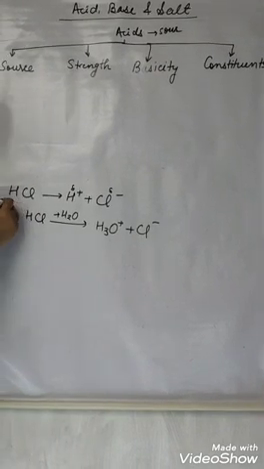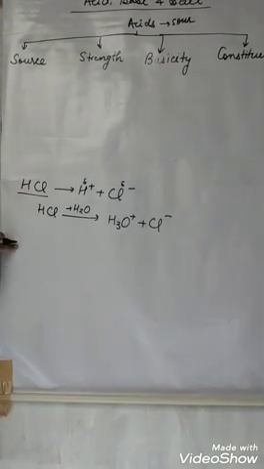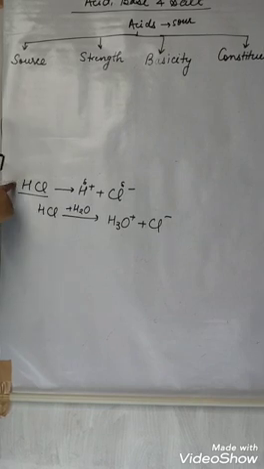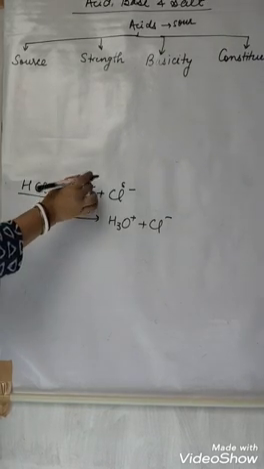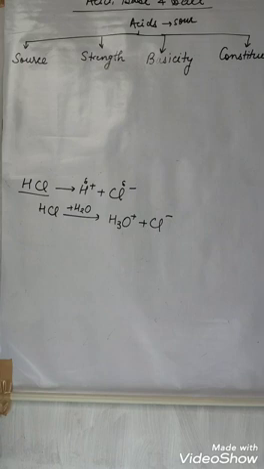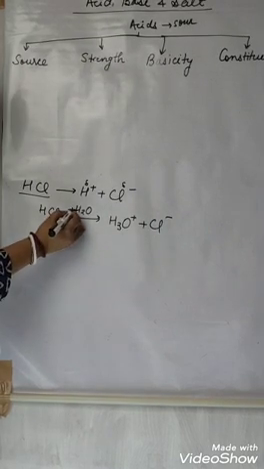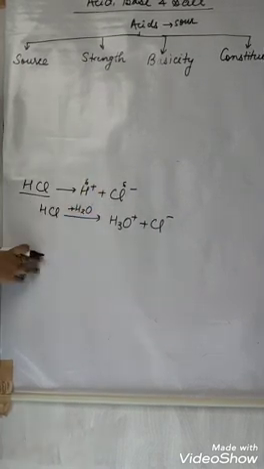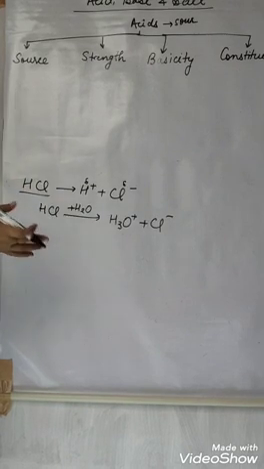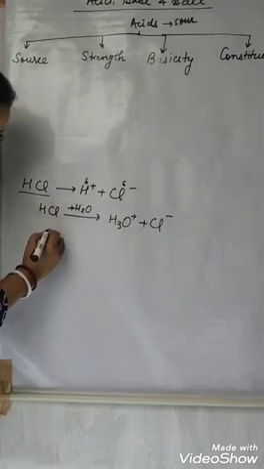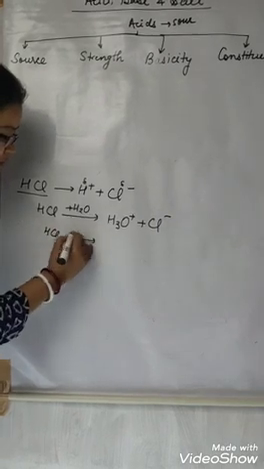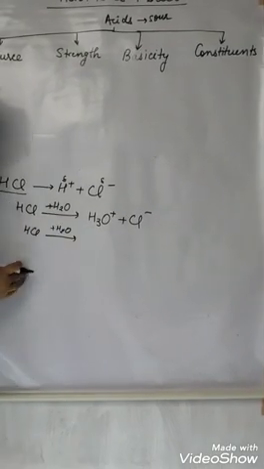See, suppose this is HCl. This is an acid, hydrochloric acid. It is a polar covalent compound, so it develops partial positive and partial negative charge. When we add water to this, the partial charges will break down, meaning they will become fully charged. So see, this HCl will break down when we add it into the water.